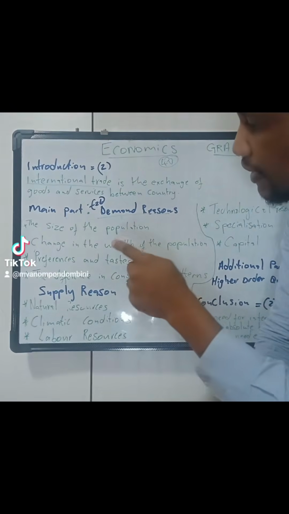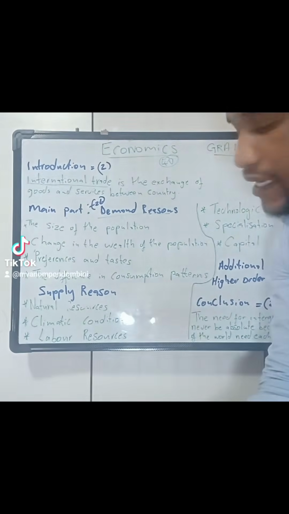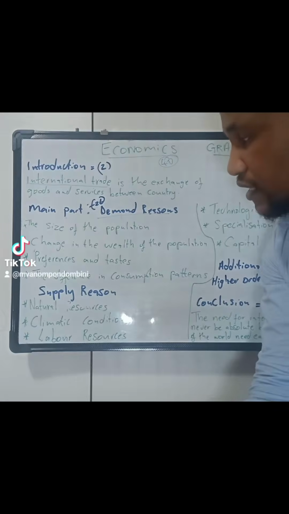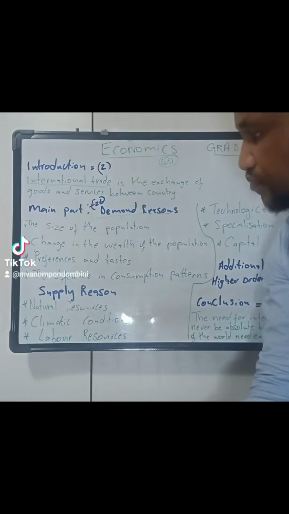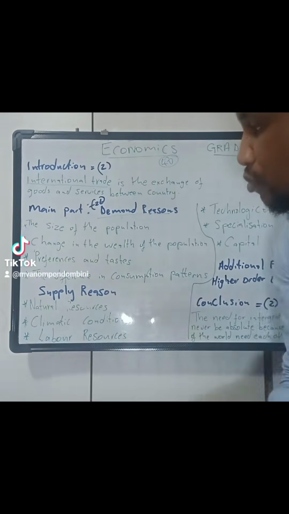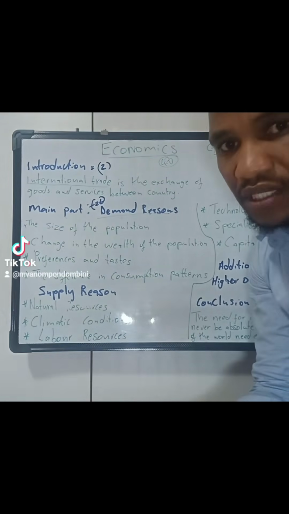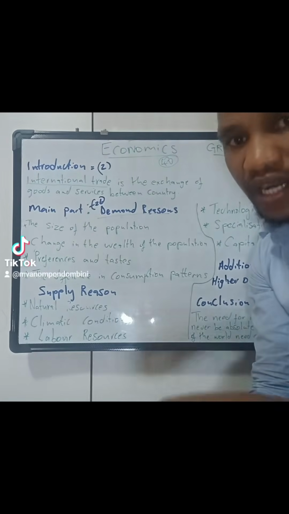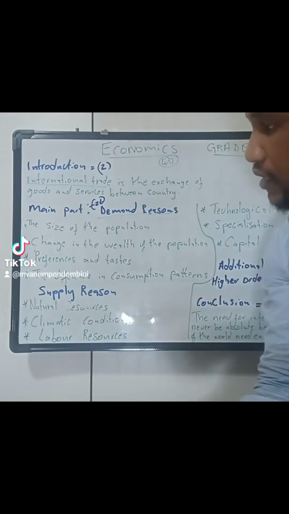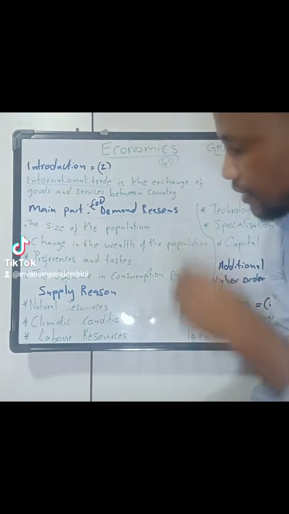And then the other reason is preference and tastes, which obviously differ. Other populations or other countries may prefer a product, good or service that is not available in their country. Let me say it again. It says the preference and taste.